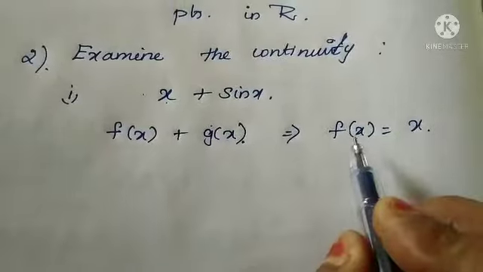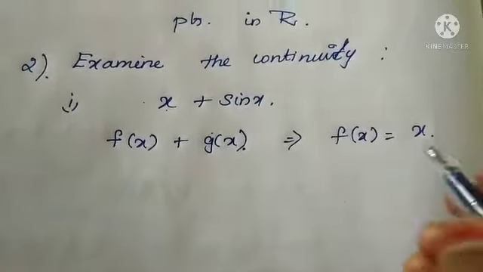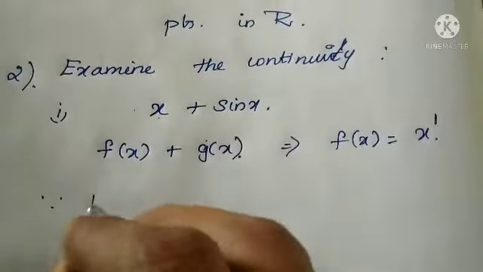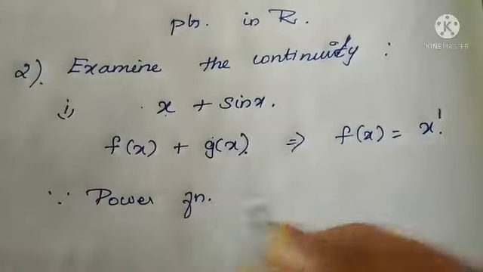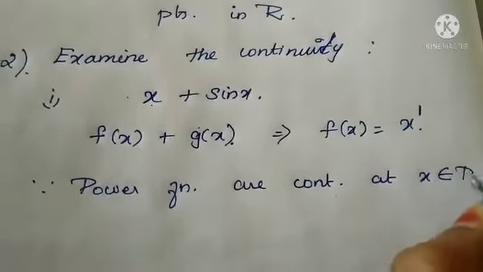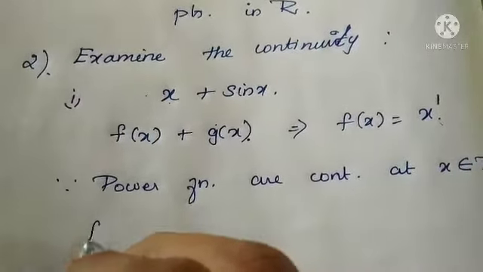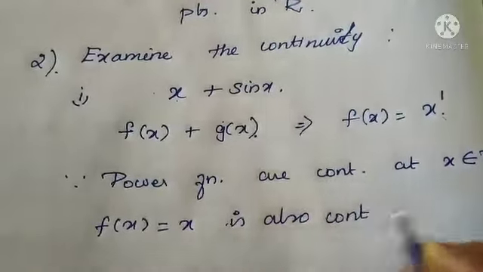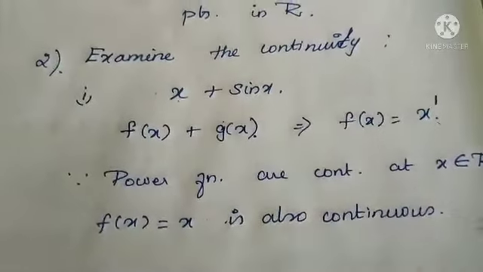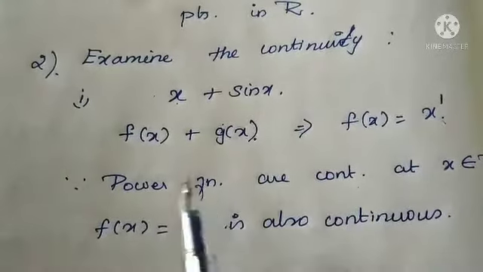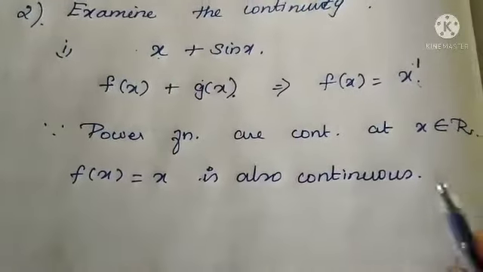Let us start with the first term, f of x equal to x. Can you see this is a power function, x power 1. Since power functions are continuous at all points of real numbers, the given f of x equal to x is also continuous. Can you understand? We already saw this in an example. Power functions, any power, everything is continuous at all points of real numbers. So the first term is continuous, we have proved.